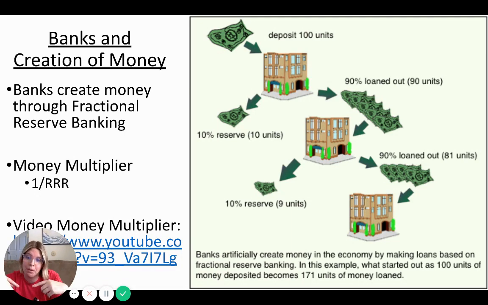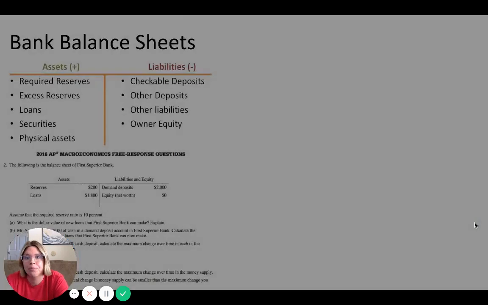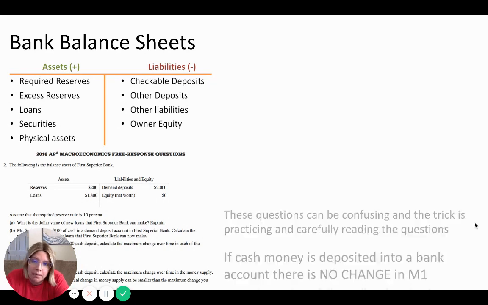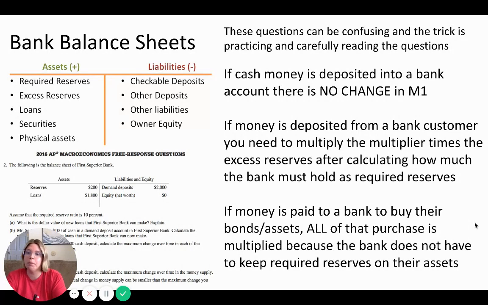When they're buying bonds from the bank, that means that they don't have to actually hold on to a fraction of it. So keep that in mind. I've got some great practice questions for that too. Bank balance sheets, guys, you need to practice them. They're really difficult. They're probably one of the more difficult subjects, right up there with comparative advantage in terms of trade. But just because something is difficult doesn't mean we run away from it. It just means we have to practice it more and accept that it is difficult. There are a lot more areas for us to make mistakes.